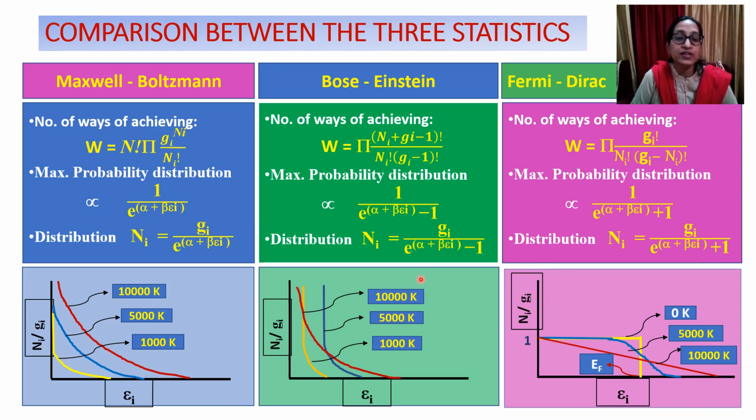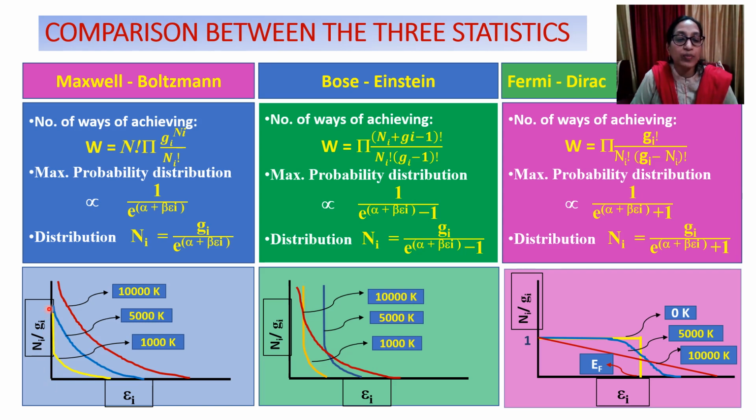Now we can see the distribution curves by plotting Ni upon Gi, which is known as the occupancy index, number of particles per energy state, versus the energy levels. In case of Maxwell-Boltzmann distribution, we see that at 0 Kelvin it is the 0th energy level.